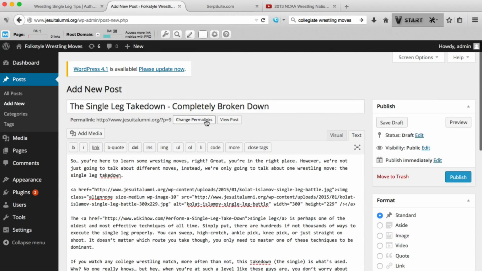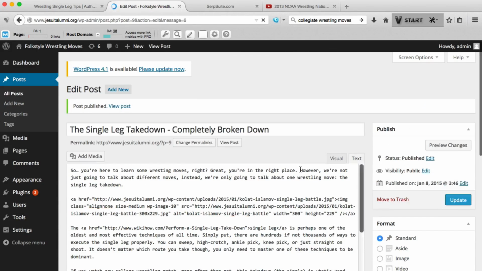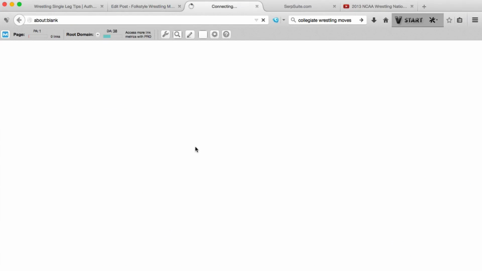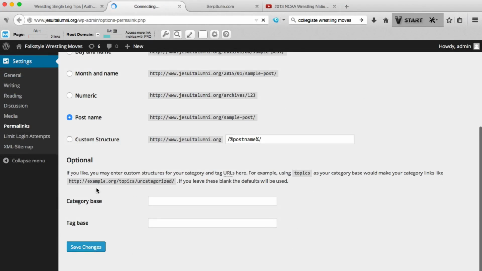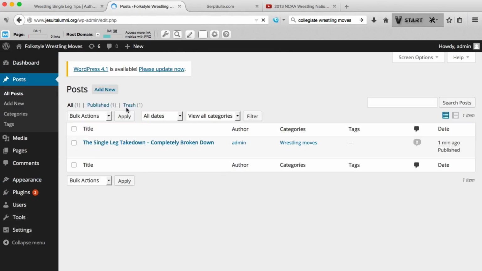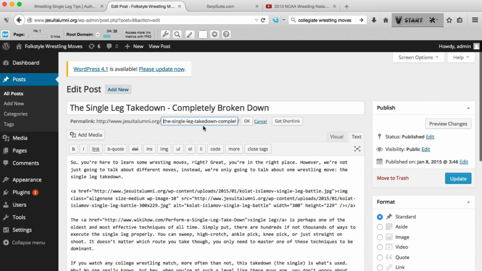And we can even change the permalinks here in a second. I'll publish it first. So we'll change the permalinks to post name and save that. And we'll jump back and change that permalink to something better. Single leg takedown. Perfect. And boom. So pretty simple.